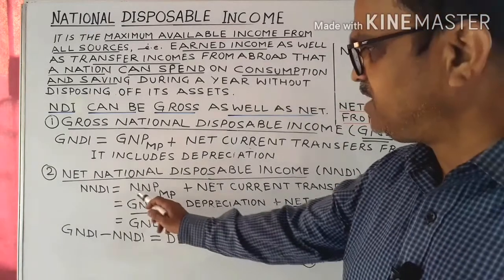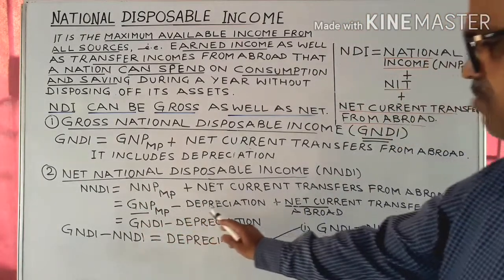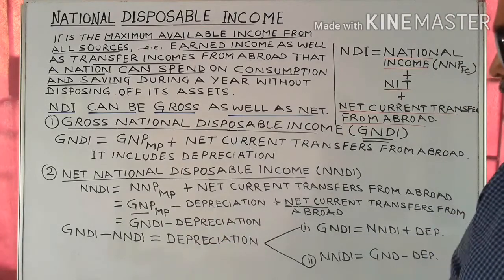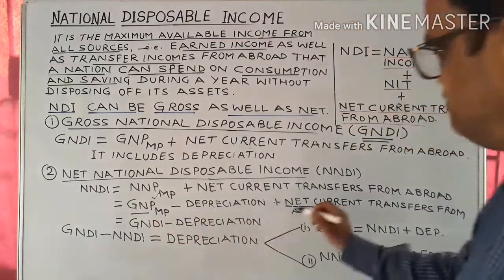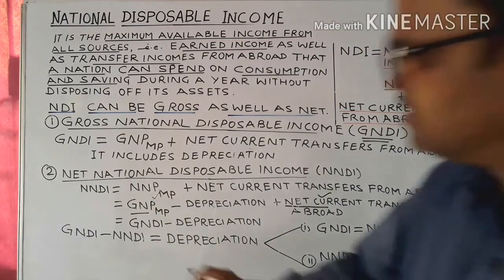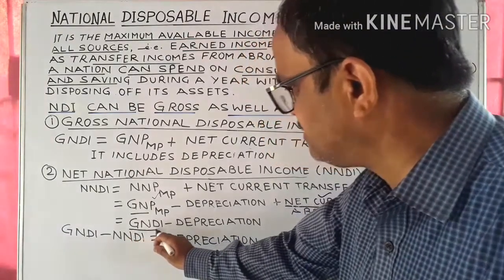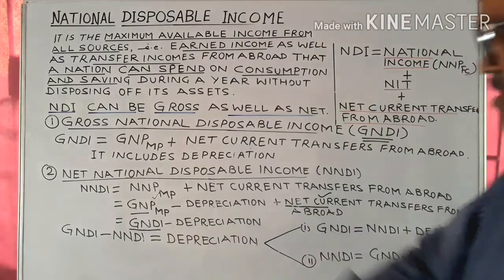Now NNP at MP can be written as GNP at MP minus depreciation. And taking the sum of GNP at MP plus net current transfers from abroad, it is equal to GNDI minus depreciation.